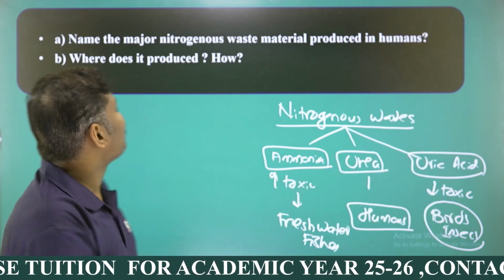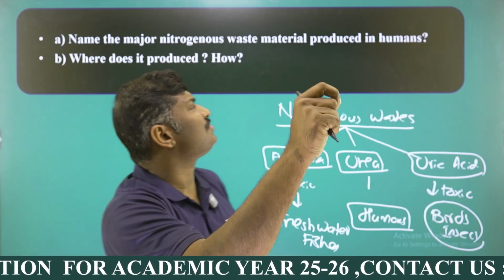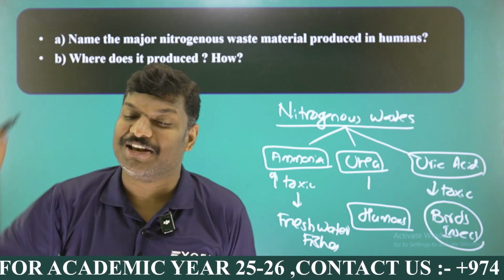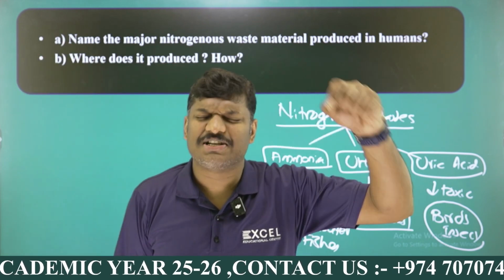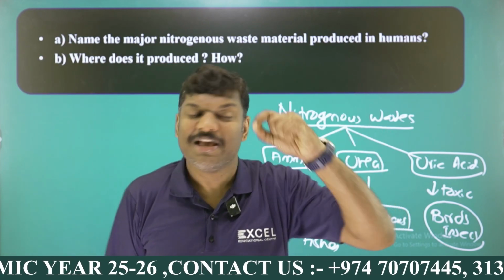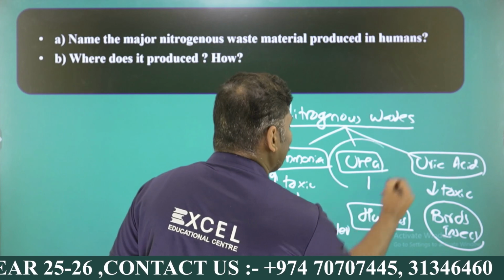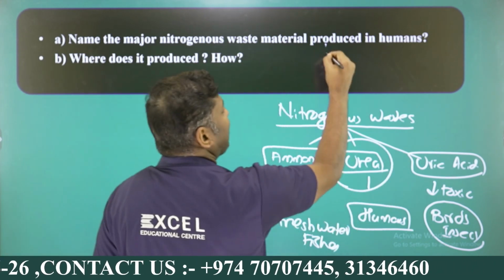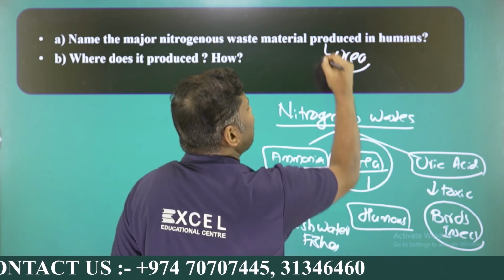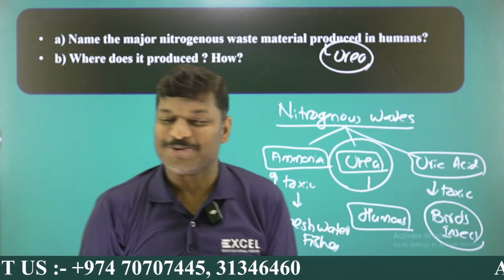Okay, and the question is, what is that? Name the major nitrogenous waste material produced in human. The major nitrogenous waste material produced in human is nothing but urea. So that's why here I can write the answer: urea is the major nitrogenous waste material produced.